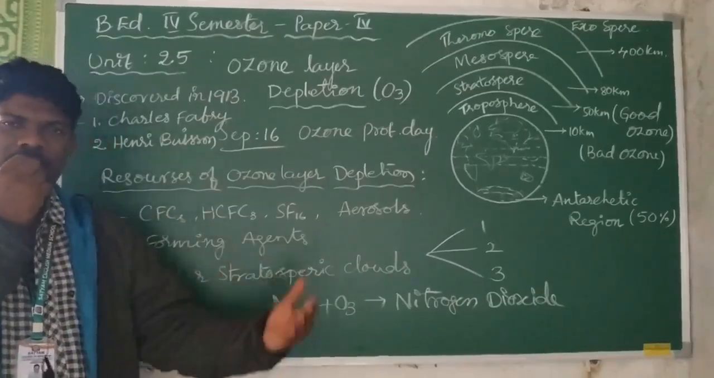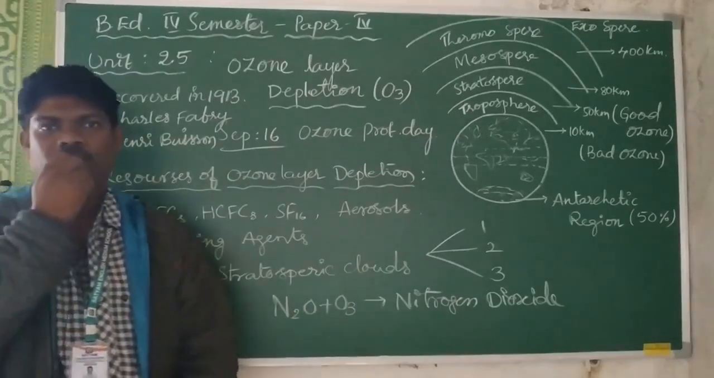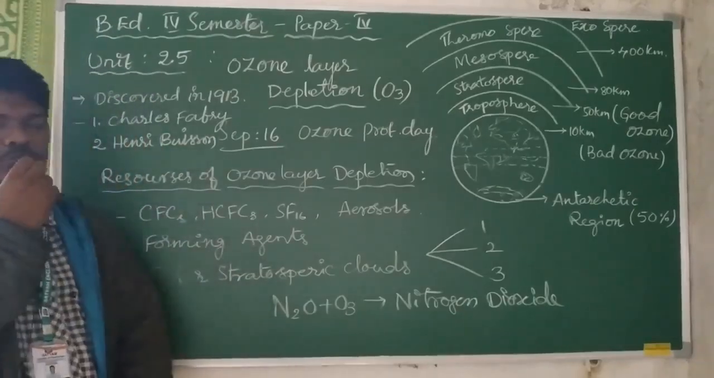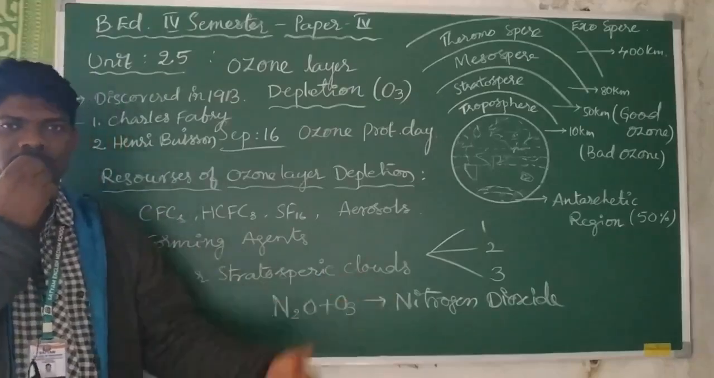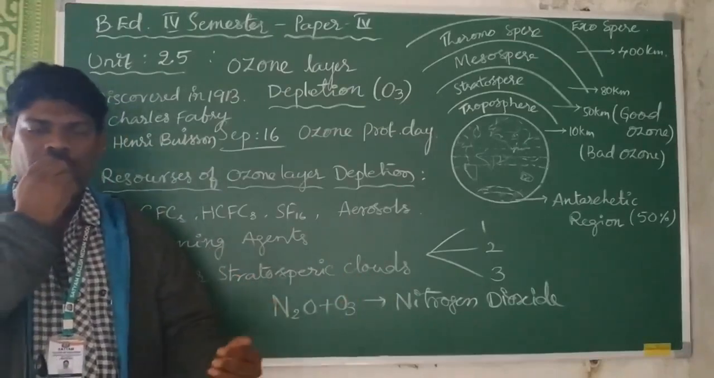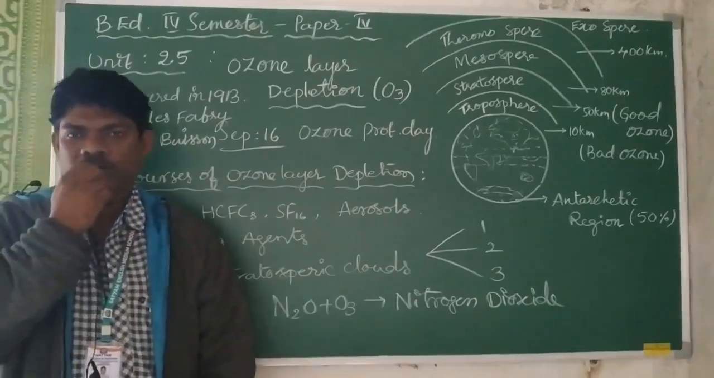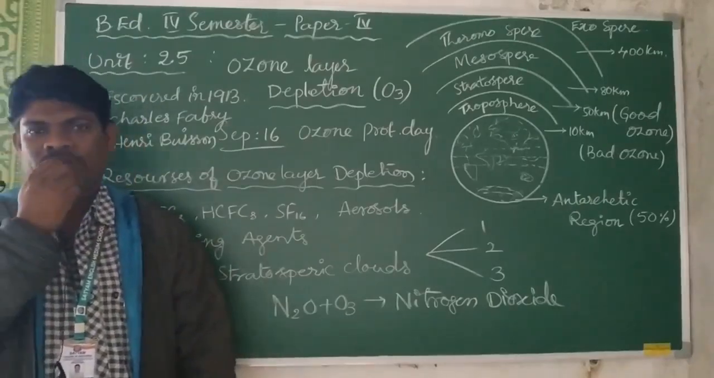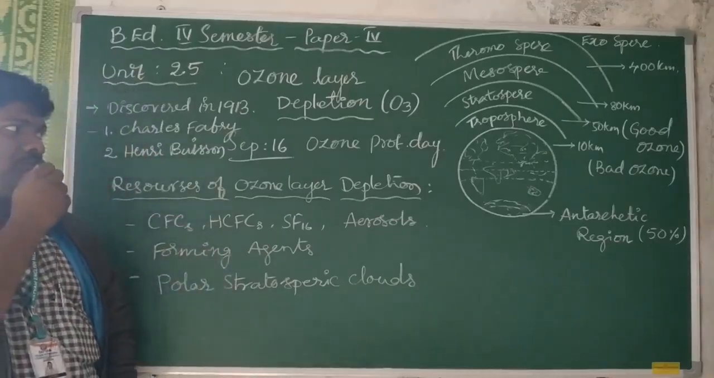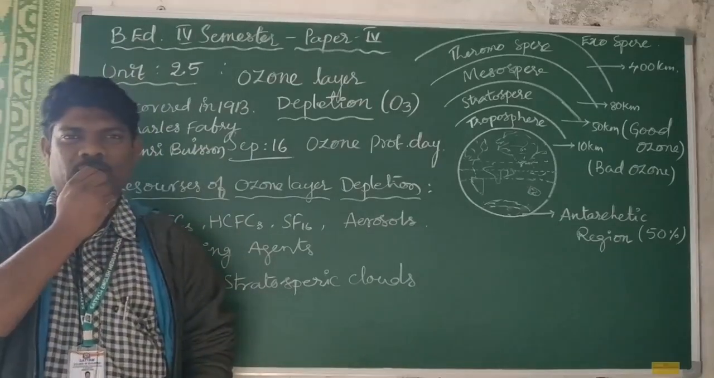In the earlier classes, we have completed different concepts under the environmental education chapter. This is the fourth paper in B.Ed fourth semester. In the recently completed class, we covered one of the important topics, the greenhouse effect, and its main causes, reasons and effects. In this class, we will continue with one of the major environmental issues, which is ozone layer depletion.